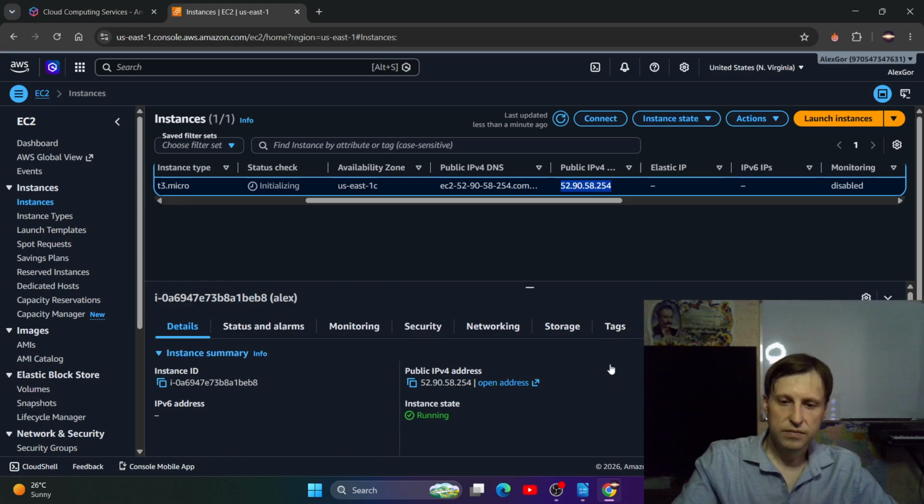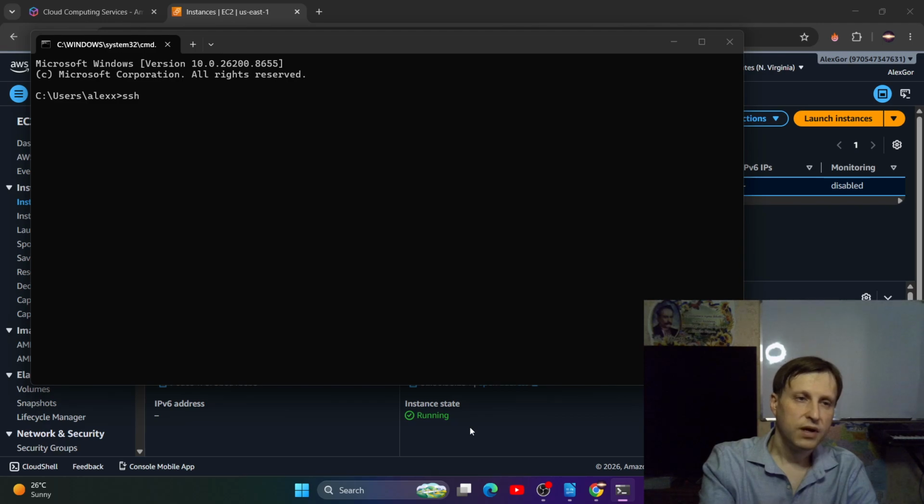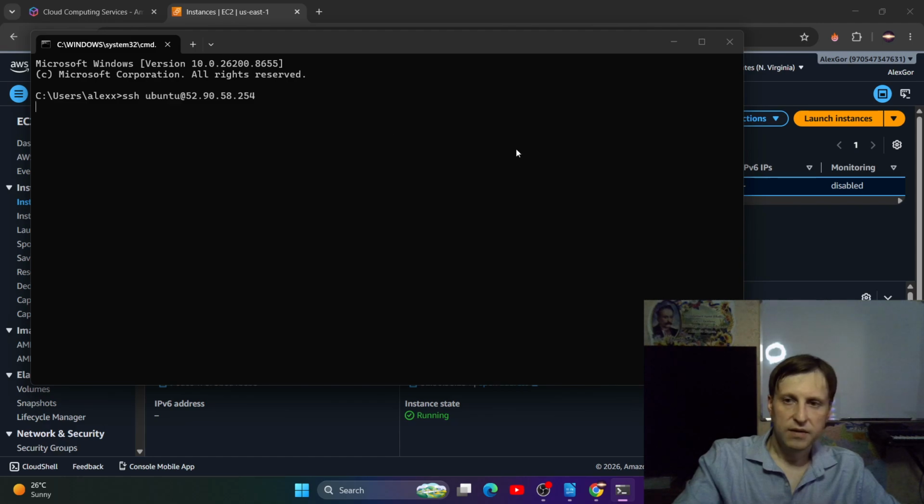Control C. Let's SSH into this machine first with command prompt, Windows R. And now SSH. By default, all virtual machines have the username Ubuntu. Ubuntu here. And something is wrong. See, it's not connecting. Let's figure out the problem.